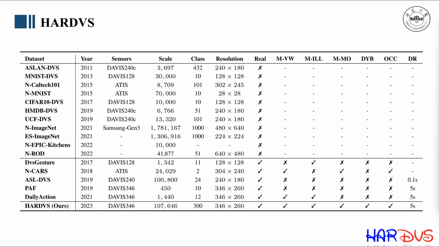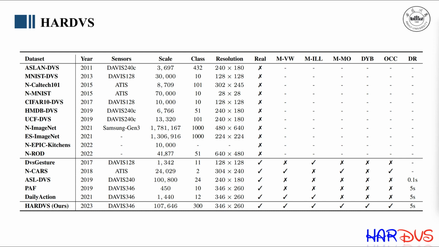The HARDVS dataset is collected with a DAVIS-346 camera, whose resolution is 346 multiplied by 260. From a statistical perspective, our dataset contains a total of 107,646 video sequences and 300 classes of common human activities. When constructing the HARDVS benchmark dataset, the following highlights are considered: 1. Large scale, 2. Wide varieties, 3. Different capture distances, 4. Long term, 5. Dual modality.